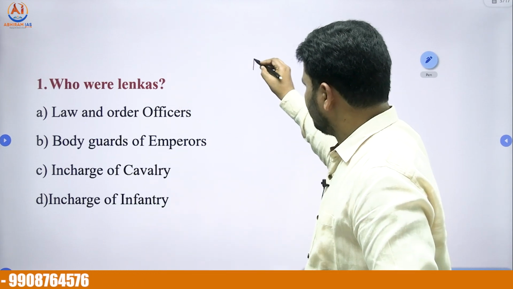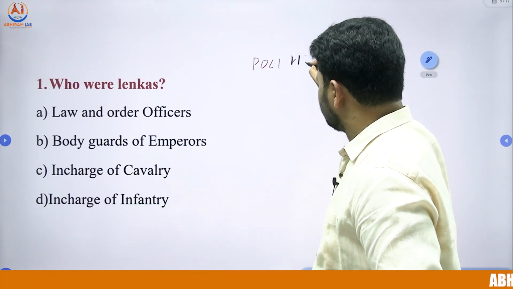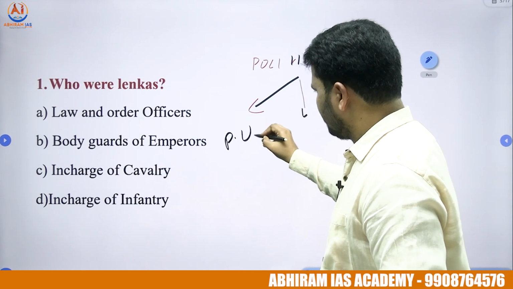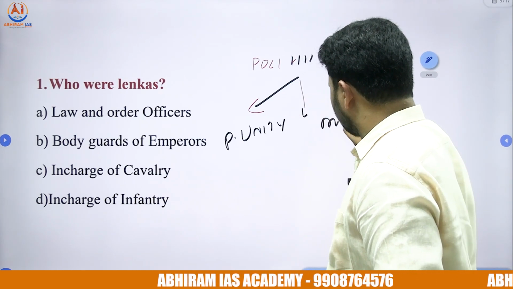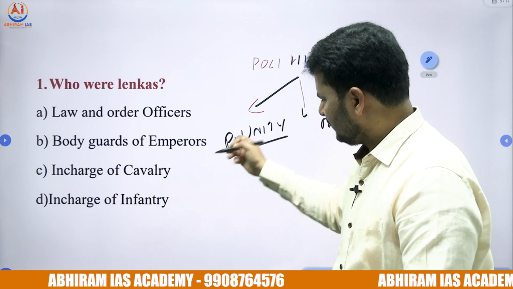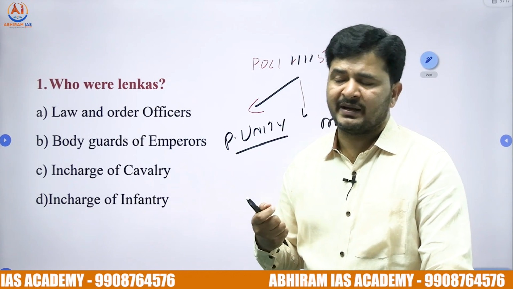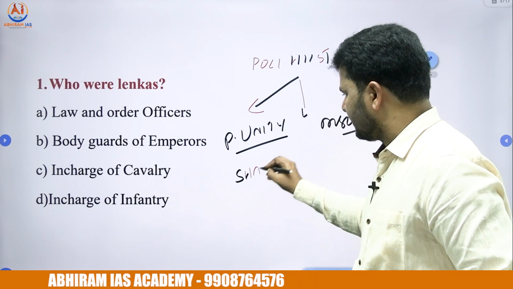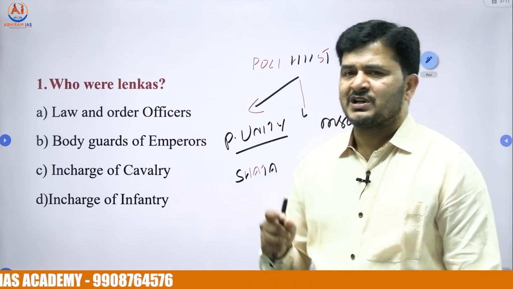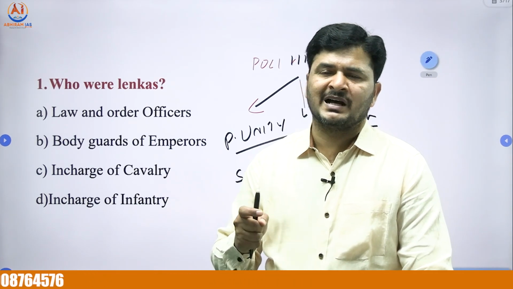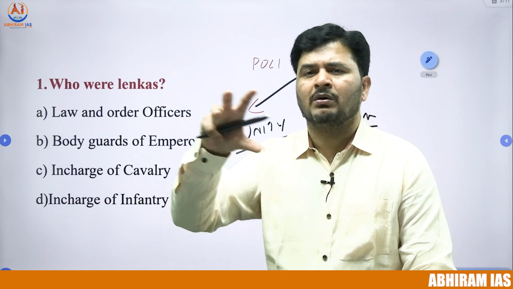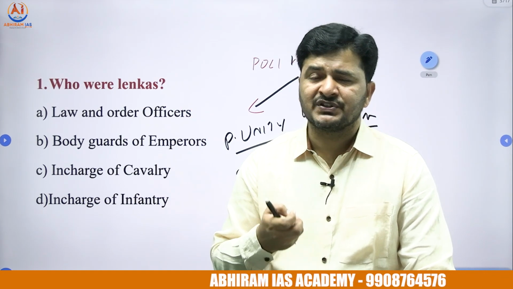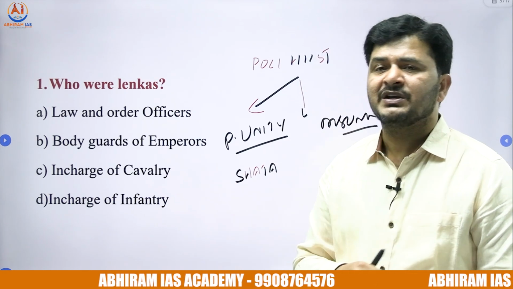The entire political history revolves around 2 components, that is political unity and political disunity. In Telugu, Rajakiya Aikyata and Rajakiya Anaikyata. Political unity means Shatavahanas. Shatavahanas were the earliest rulers in Andhra Desha to bring all territories under their control. So Andhra Desha for the first time experienced political unity under Shatavahanas.